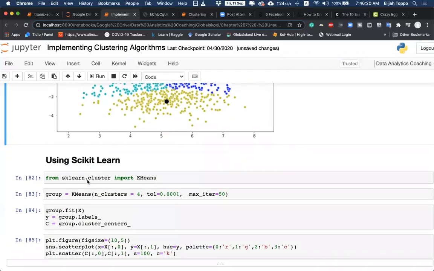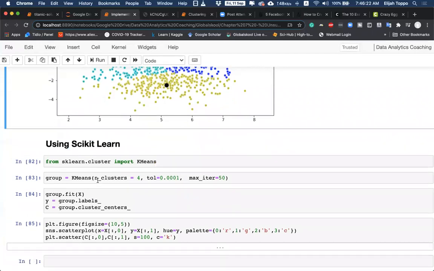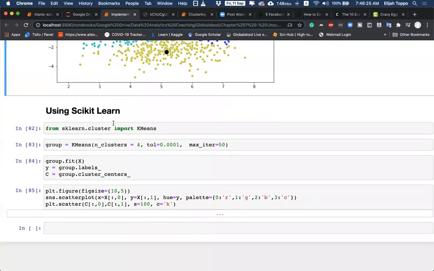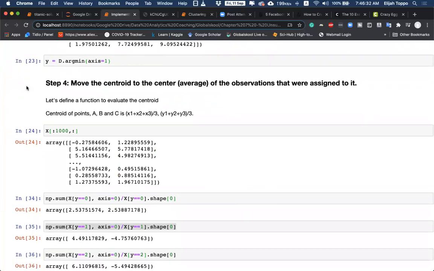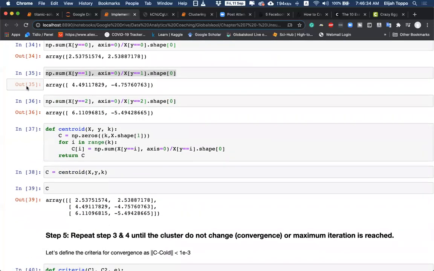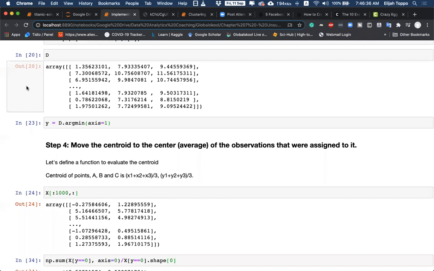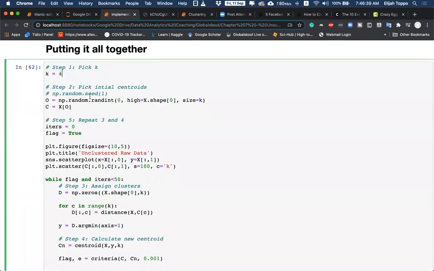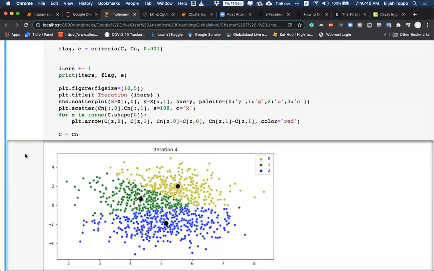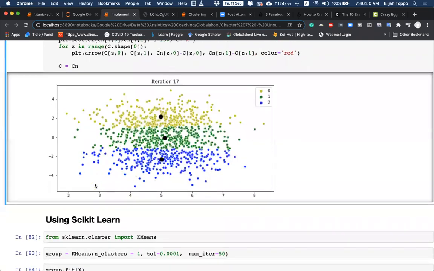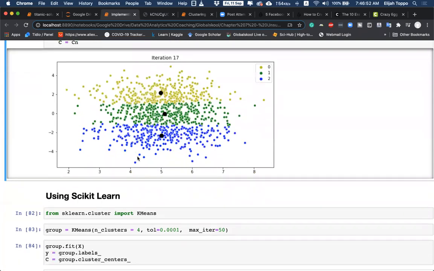Let's look at scikit-learn's implementation and how it is doing things. To get scikit-learn's answer, first let me do it for 3, and then we'll change it to something else. So if we have K as 3, 17 iterations, we end up with this answer.